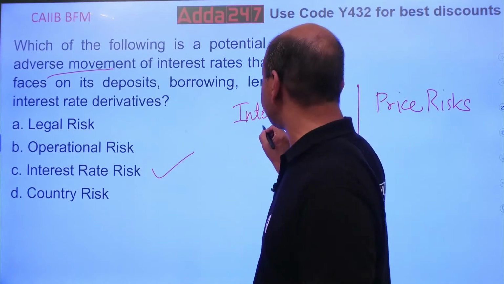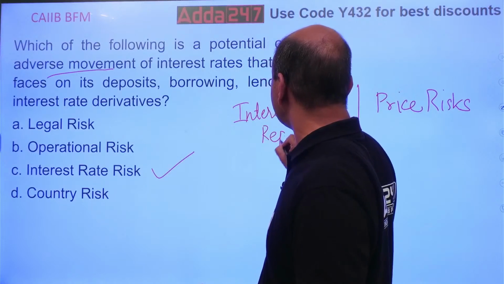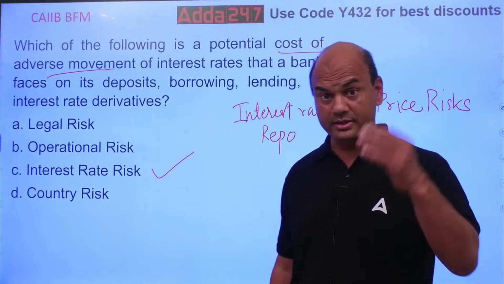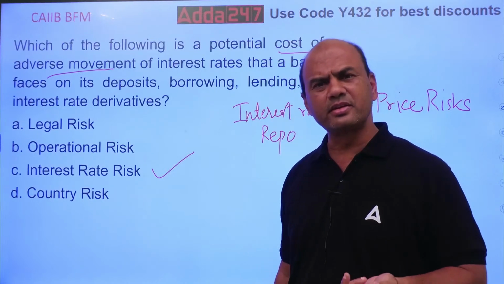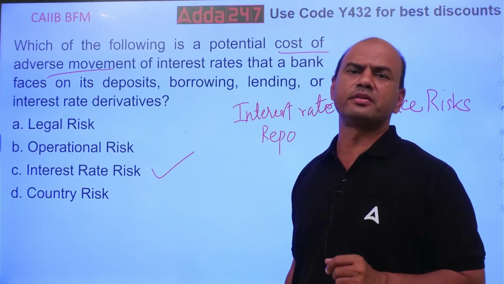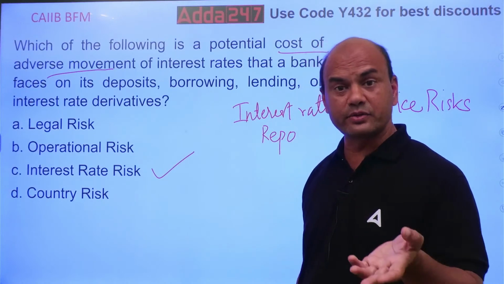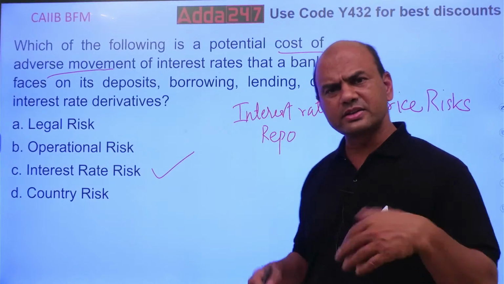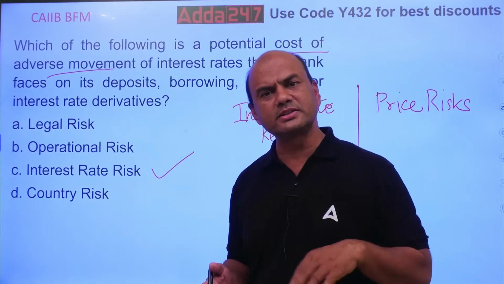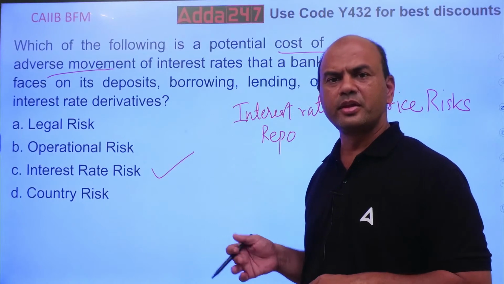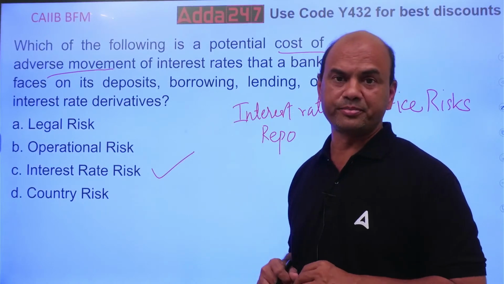Let's say repo. If RBI tomorrow increases the repo, then what will happen? You'll always face problems now. In that case, your deposit rates will go up, your loan rates will go up. Reverse case, if RBI tomorrow decreases the repo rate, your deposit rates will be down, loan rates will be down. So that is the interest rate problem.